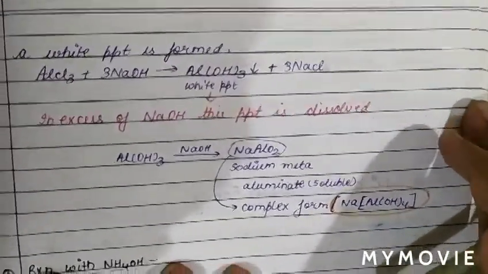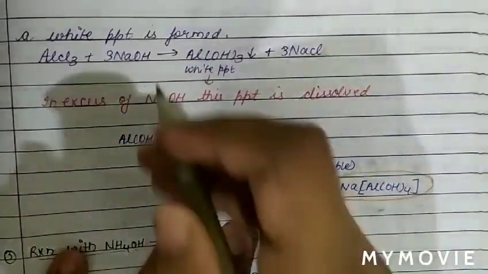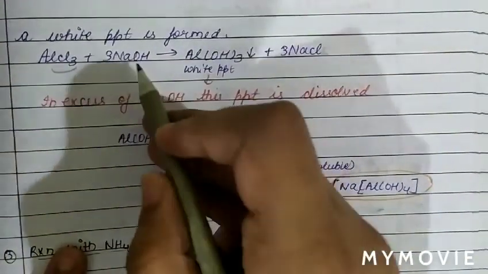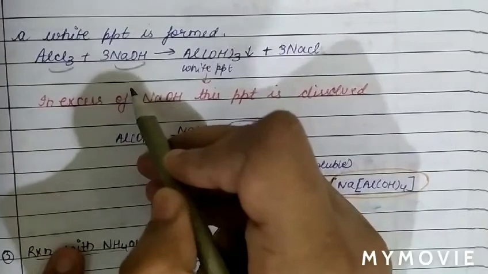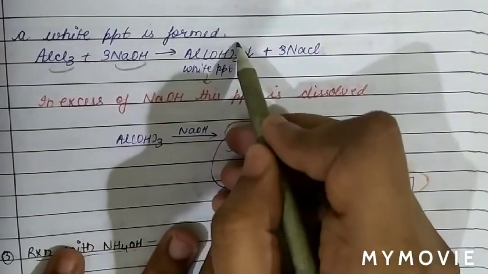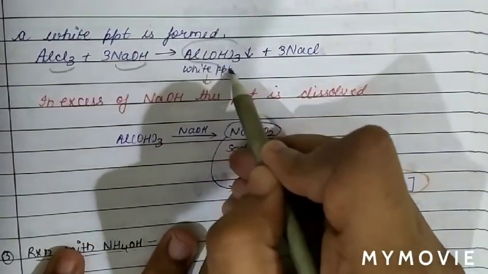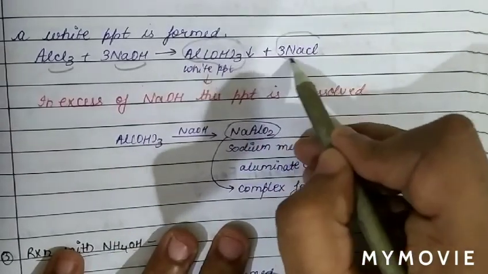So when AlCl3 reacts with the base alkali NaOH, it forms a white precipitate of aluminium hydroxide along with NaCl.